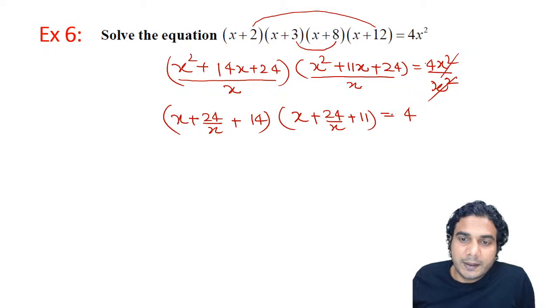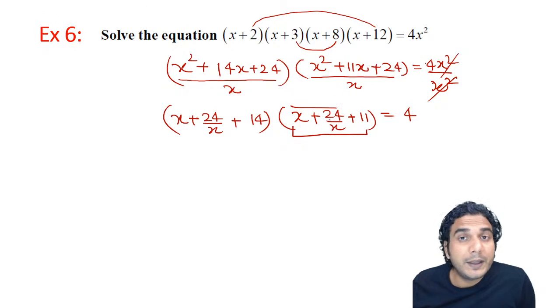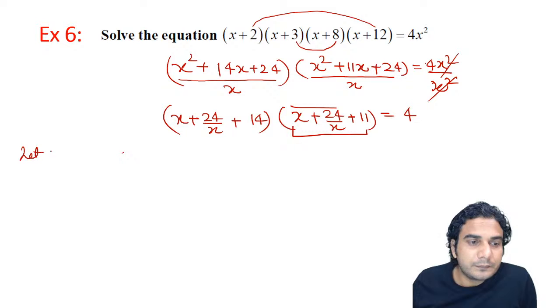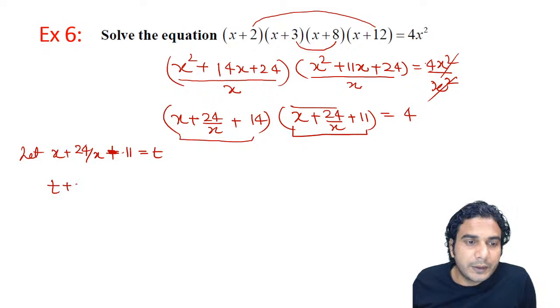So now you can take this whole thing is equal to t, you can take this is equal to t, or only x plus 24 by x is equal to t. So it's better if you take this whole thing as t, all right. So let x plus 24 upon x plus, I'm taking plus 11 as well, is equal to t. So this first factor will become t plus 3, and second is going to be only t is equal to 4, all right.